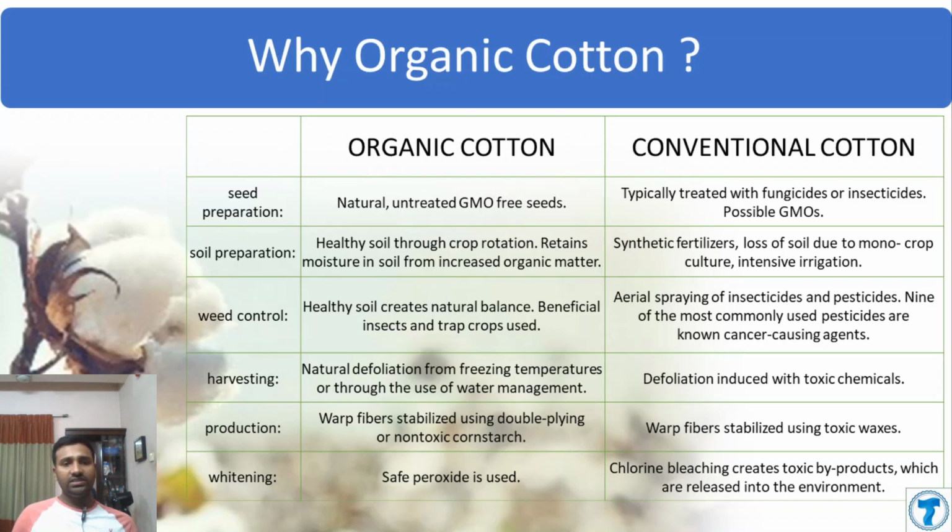For production, warp fibers are stabilized using double plying or non-toxic corn starch. For conventional cotton production, toxic waxes are used. Peroxide bleaching is used for organic cotton. For conventional cotton, it is chlorine bleaching, which is very harmful to the environment.